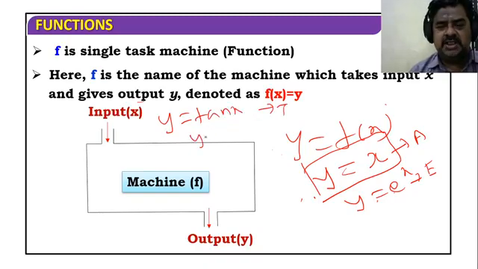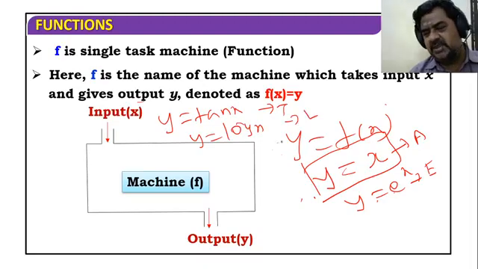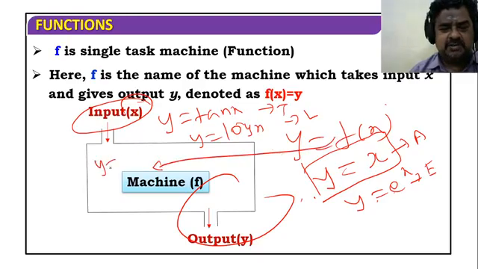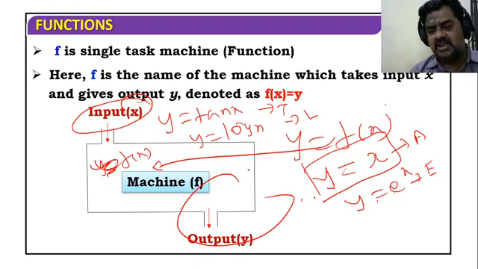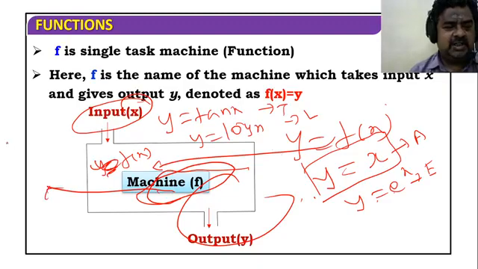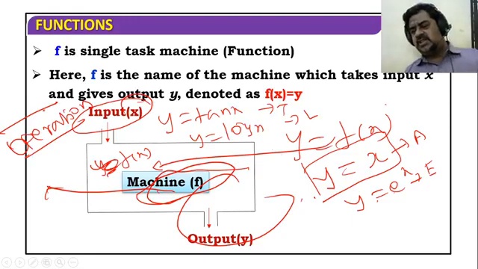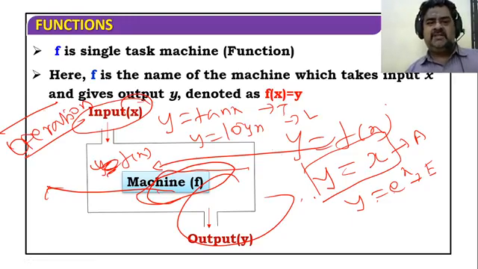Trigonometric function. y equal to log x, you know the base always: it's a logarithmic function. So input x, output y, and this will be written as y equal to f of x. The machine will carry this f of x, that is, the machine will carry the operation. These are the things you must remember about a function.